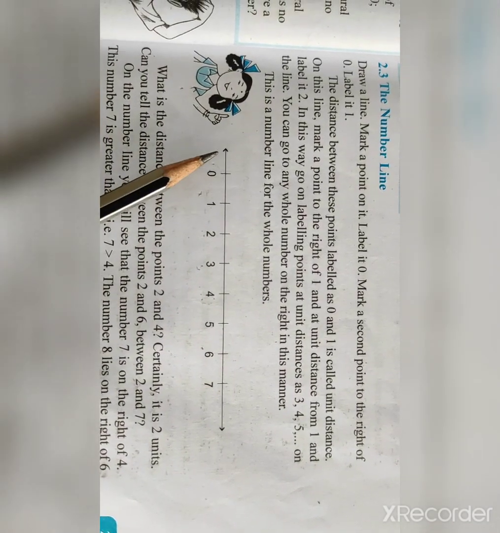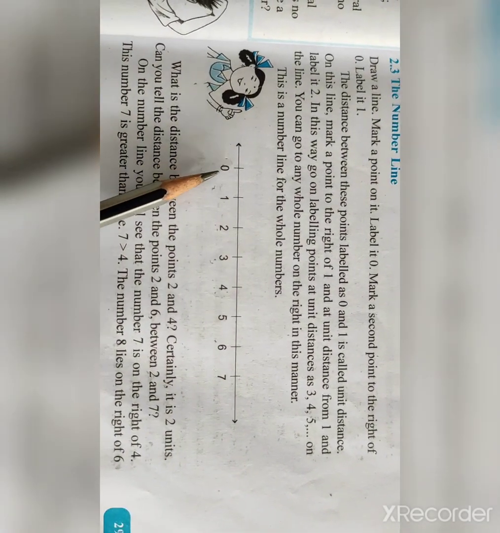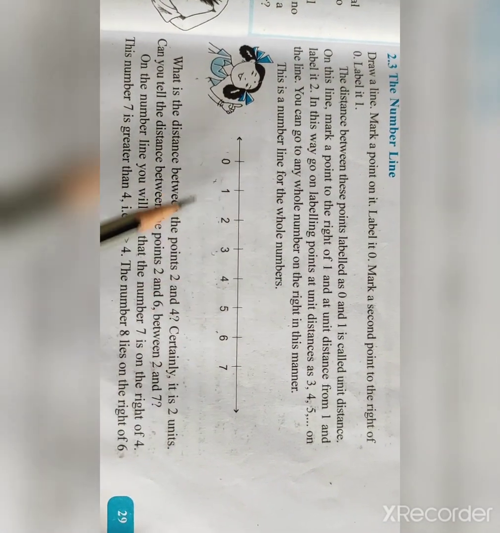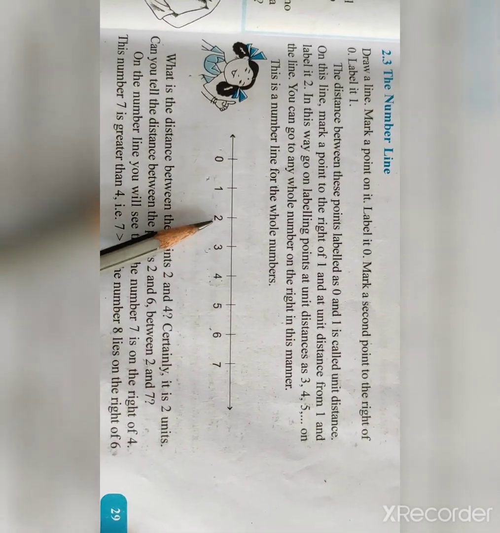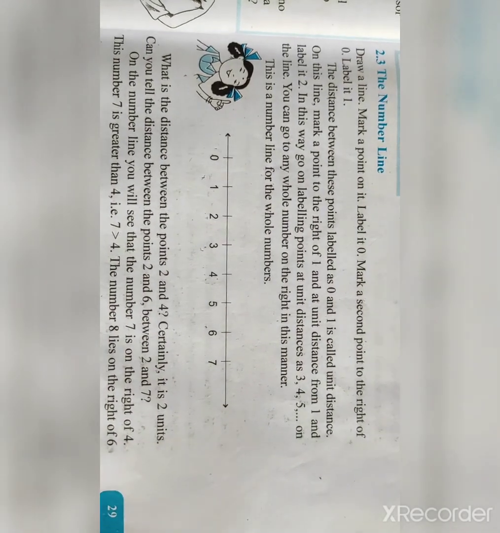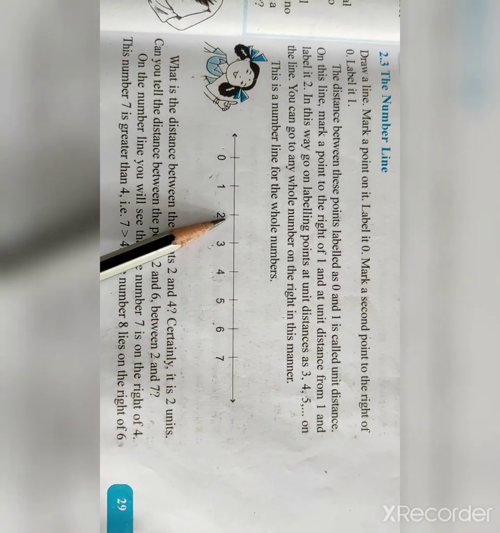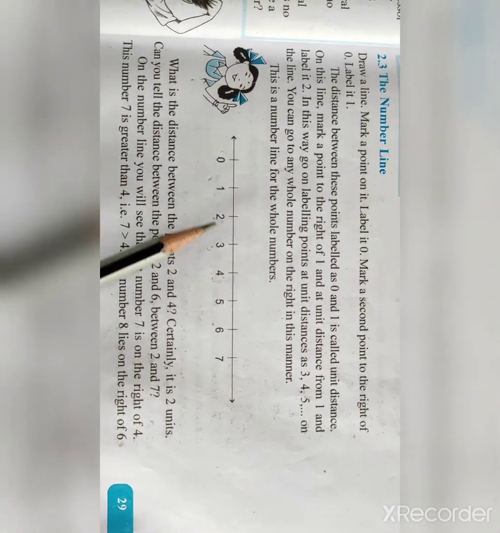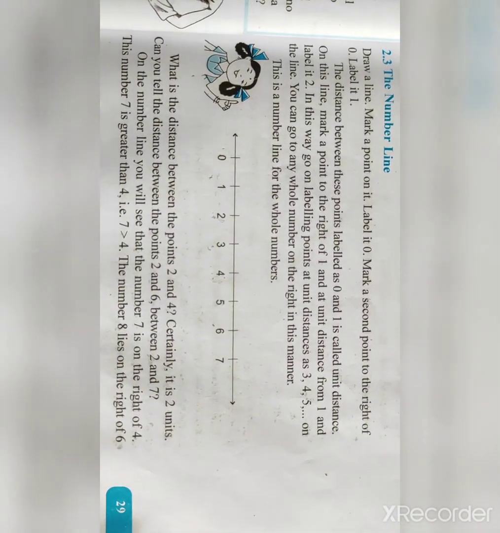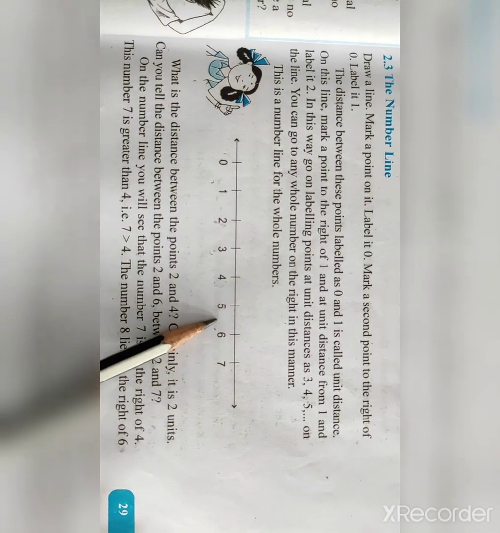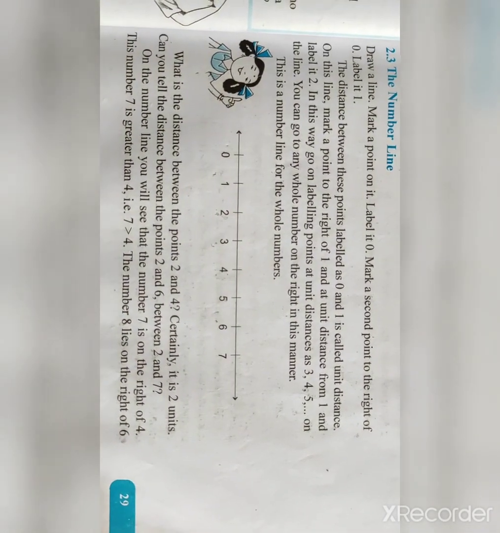Now the number line, you can see the number line now. Draw a line. You can see here 0, and all the numbers are positive, and 7 is here, 4 is here, 2 is here. So for positive numbers, the greater number is shown farther along. Suppose we ask which one is greater, 2 or 5. 5 is on the right hand side of 2, so 5 will be the greater number.